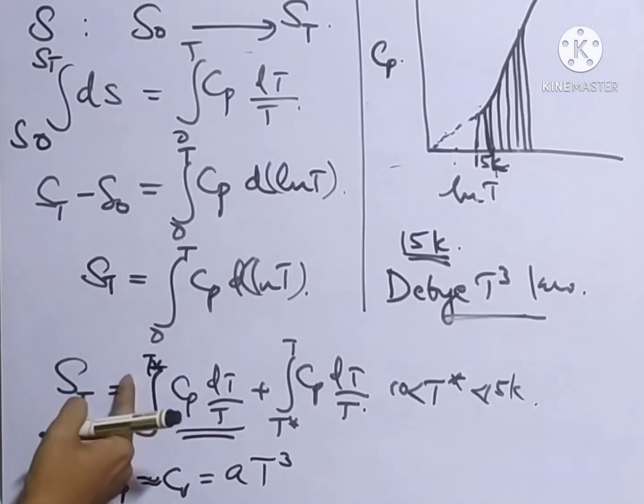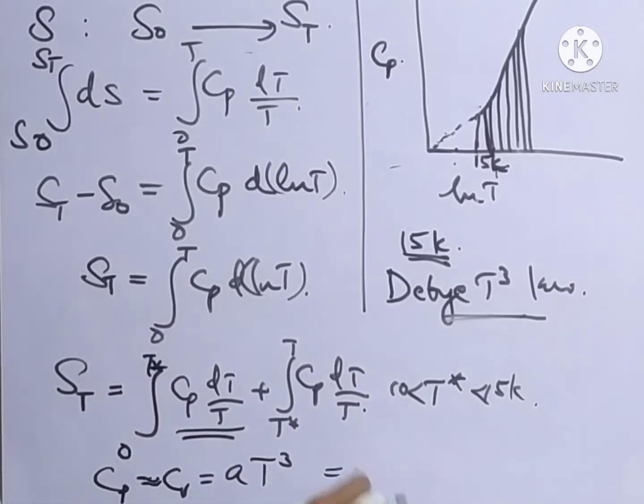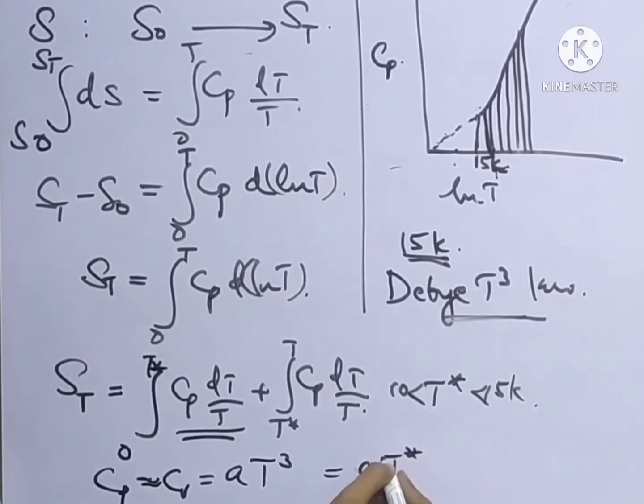And here we are taking T star, so this can be written as A T star cubed.